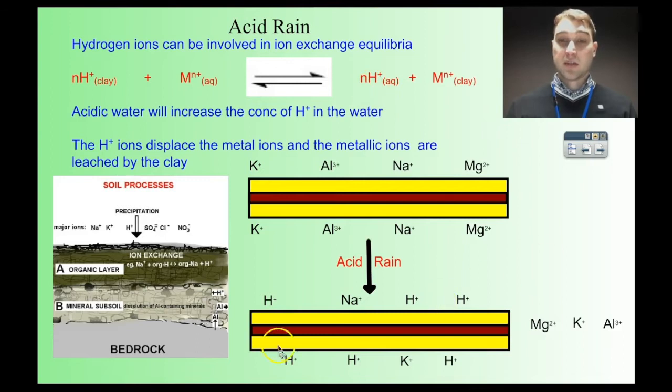If we have a look at our little diagram down here, here's our clay with the surface negative charge represented by the yellow. We've got some positive metal ions. We flush this through with acid rain, and we get hydrogen ions replacing some of those positive metal ions, and those positive metal ions are going into the soil water. This could be good, they could be absorbed by the plants, but it could also be bad if we have toxic metal ions like aluminium being released. So aluminium is toxic to plants. If aluminium goes into the soil water, then it can be absorbed by the plants.